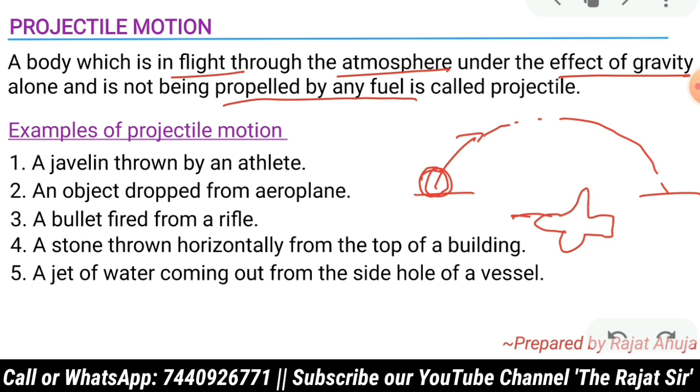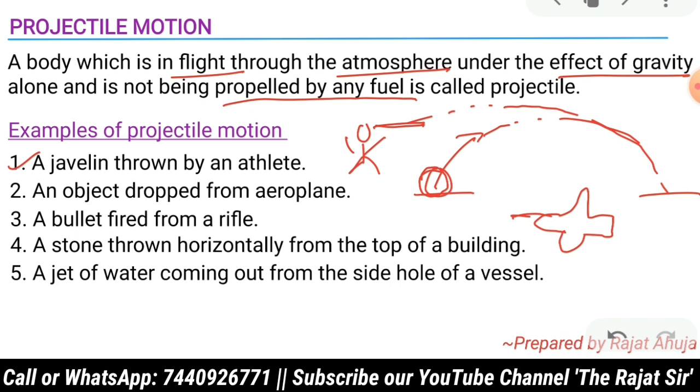The first example, a very good example, is a javelin throw by an athlete. You might have seen in the Olympics that there is a game named javelin throw. A sportsperson has to take a rod or stick kind of structure and throw it in the air, and it will travel a path, and the one who throws it to the farthest end will win. The path that this javelin follows is also a parabolic path, and it is covering a motion named projectile motion.